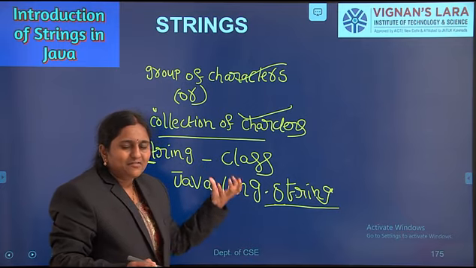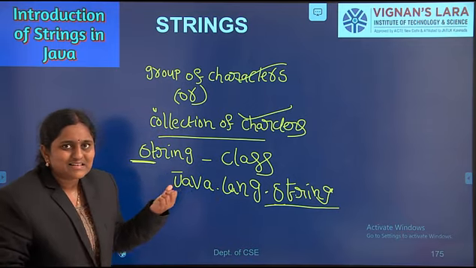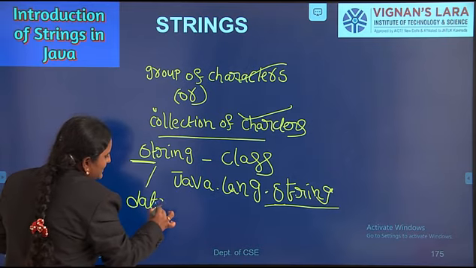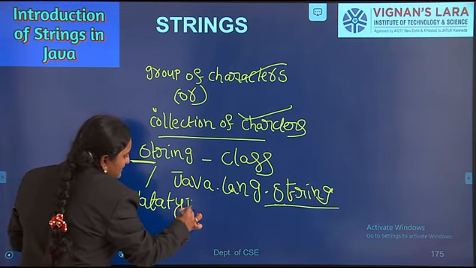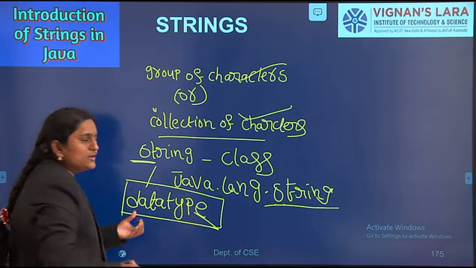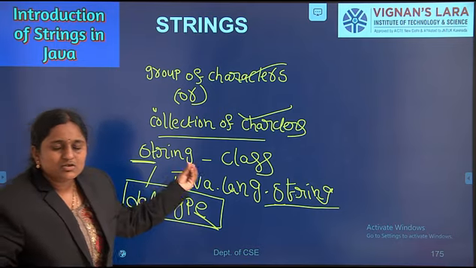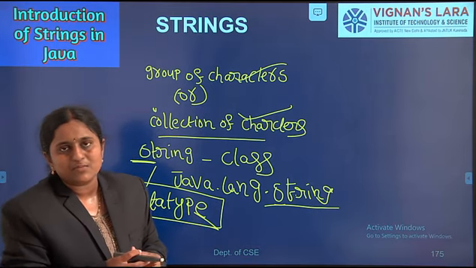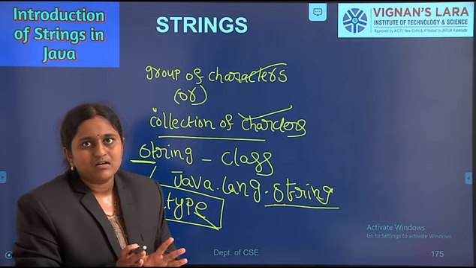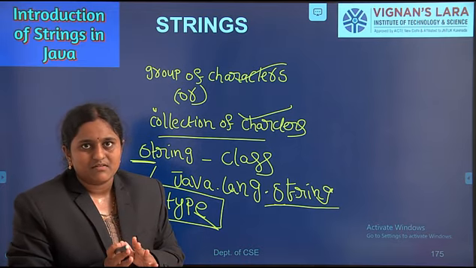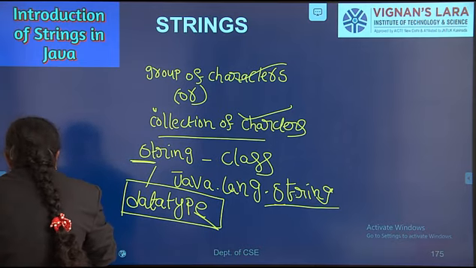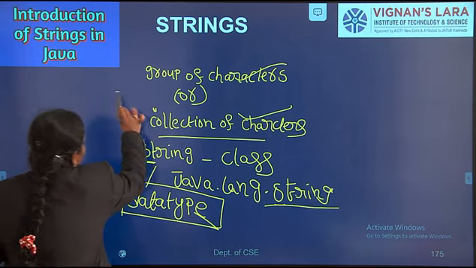In Java, all classes can be considered as data types. Here String is a data type. Using the String class, we can create an object in Java. How can we create an object in Java?